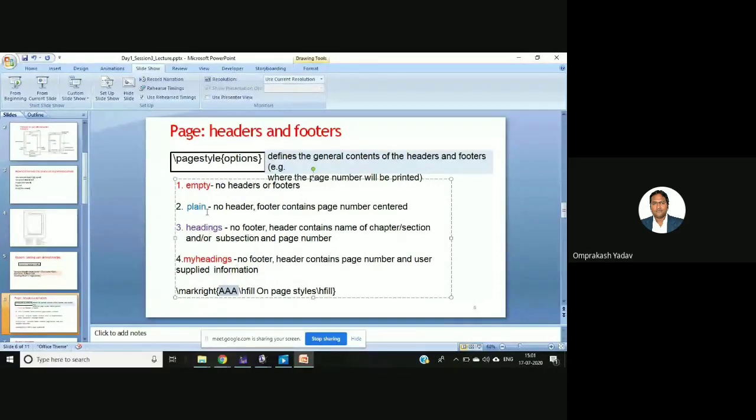So let me show over there. Just remember there are 4 styles: one is empty, then plain, then headings, and myheadings. So these are the different page styles which you can set. The page style will give you the information regarding your headers and footers: how you want to set the headers, how you want to set the footers, where the page number should be, where the name of the section should be, at the heading or at the footer side. So let's go to the practice.